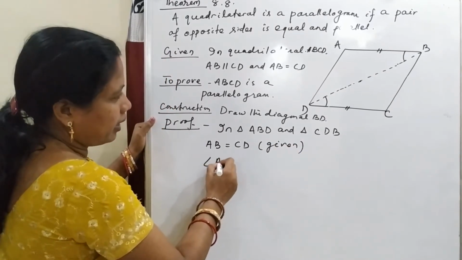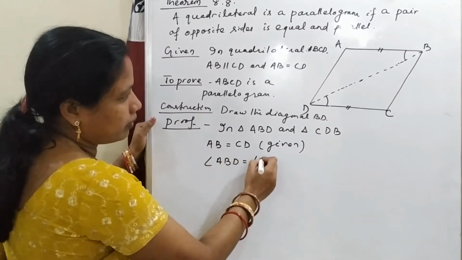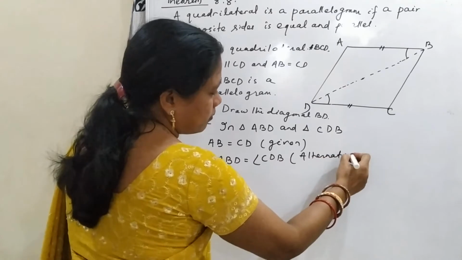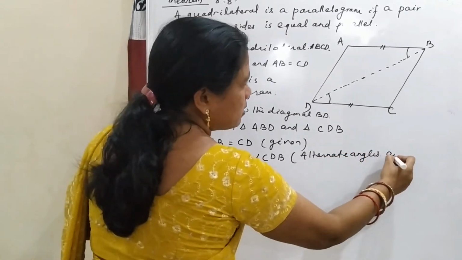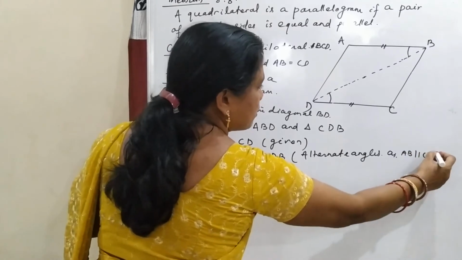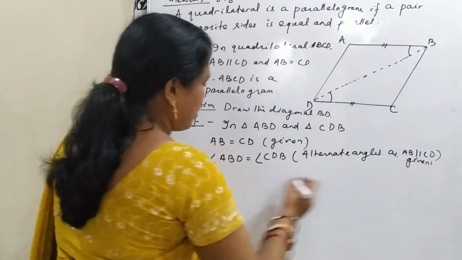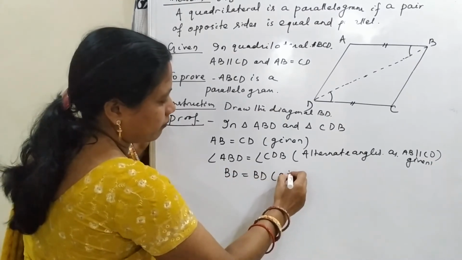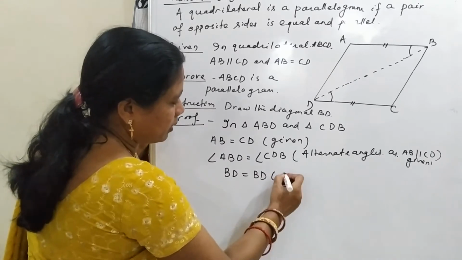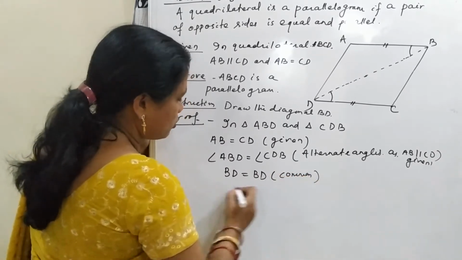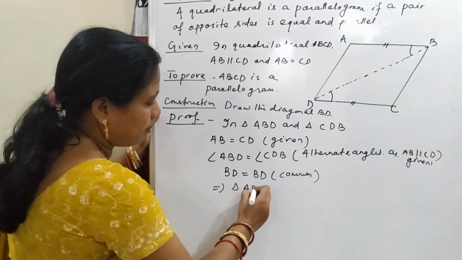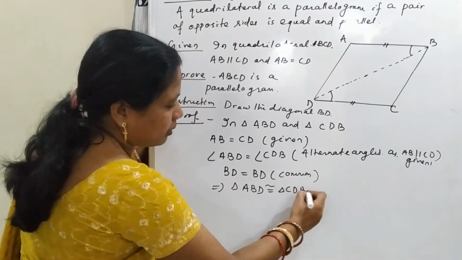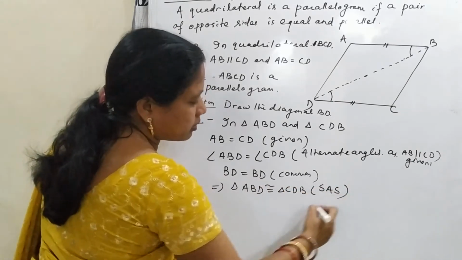And angle ABD is equal to angle CDB, alternate angles, as AB is parallel to CD, given. And BD is equal to BD, common. So this implies triangle ABD is congruent to triangle CDB by SAS condition.